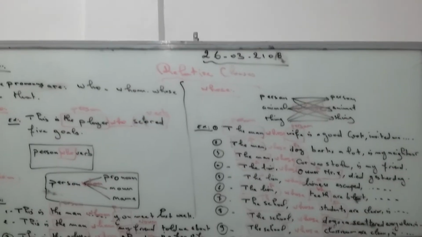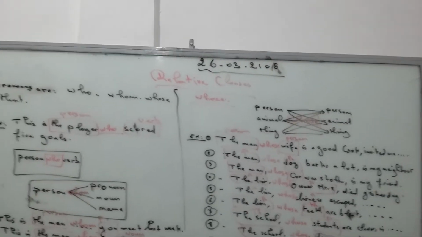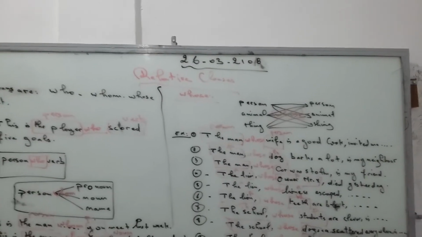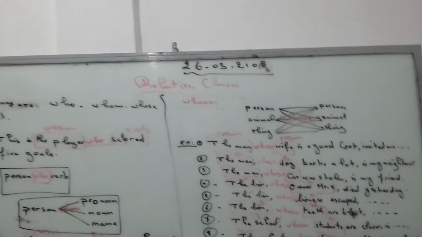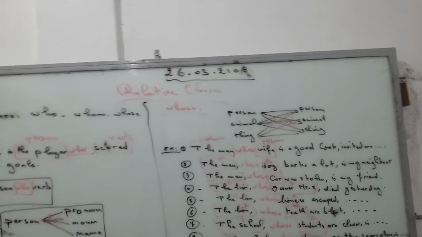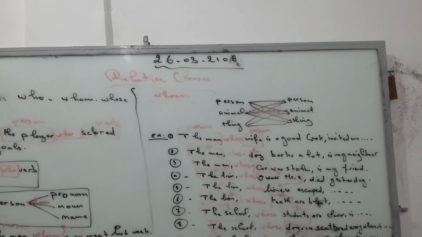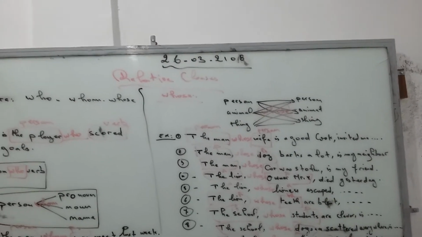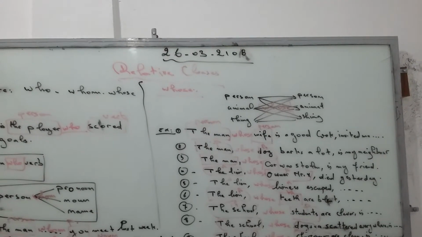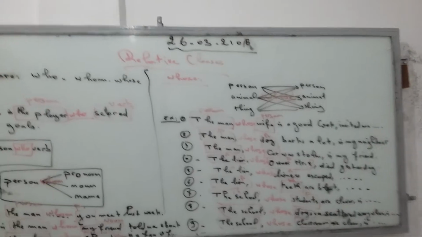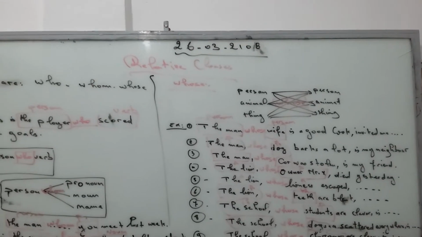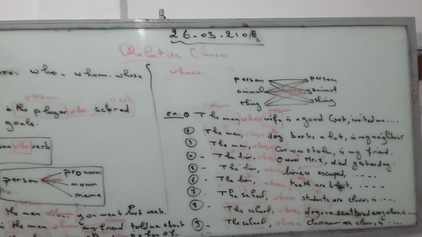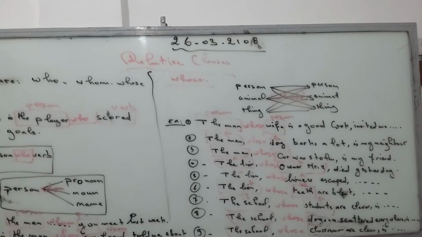So let's talk about the second possibility. In this example we have the lion is an animal whose owner Mr. X died yesterday. So the lion is an animal, and we have owner Mr. X, who is a person. So we have animal, person, we put the relative pronoun whose. So let's talk about the second one. The lion whose lioness escaped died last day. Okay. So the lion is an animal, and the lioness is also an animal. So animal, we put the relative pronoun whose.